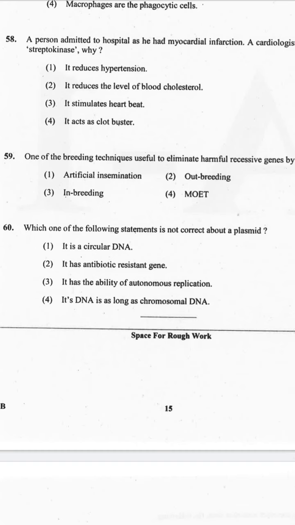The plasmid is a single circular extra-chromosomal DNA which carries antibiotic resistant gene and origin of replication. It means the ability of autonomous replication, and its size is smaller than the chromosomal DNA. These characters of plasmid make it an ideal vector of recombinant DNA technology.